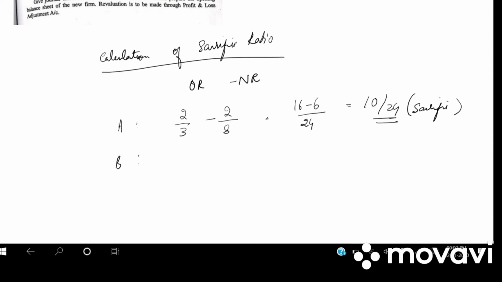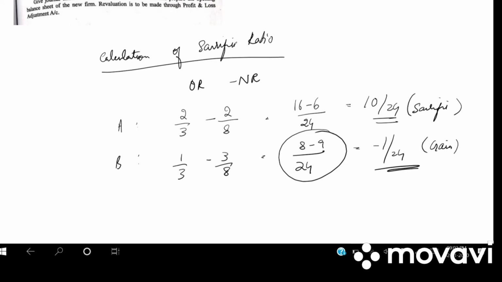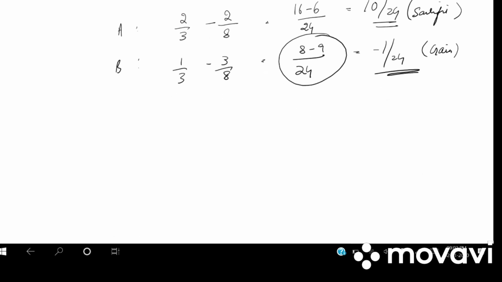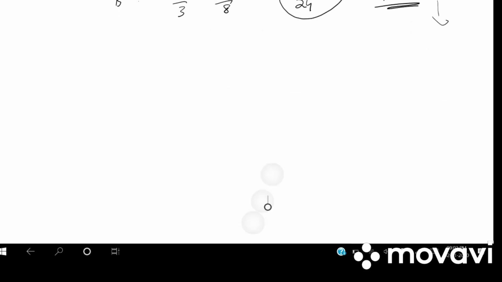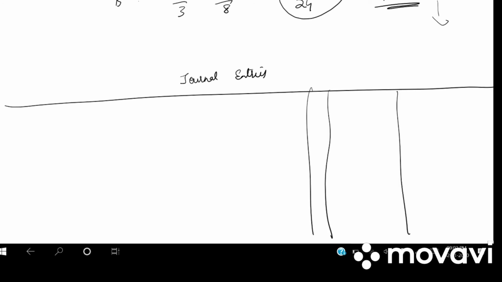Next for B, what is the old ratio? 1/3 minus 3/8. Again the LCM is 24. 8 minus 9. So this will be gain. So B has gained and A has sacrificed. So the goodwill will be transferred only to A's capital account, because only A has sacrificed the goodwill. And a part of share would be given by B to A. So write down journal entries. We have date, particulars, LF, debit and credit.